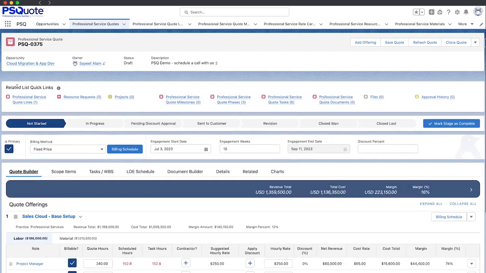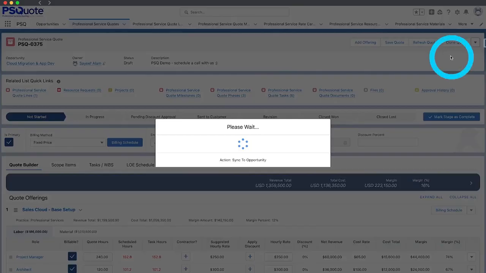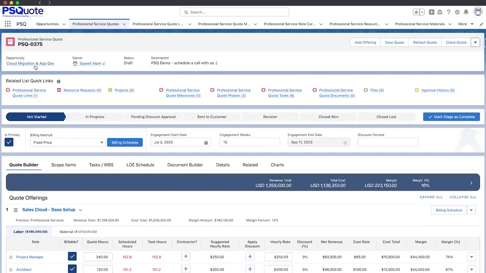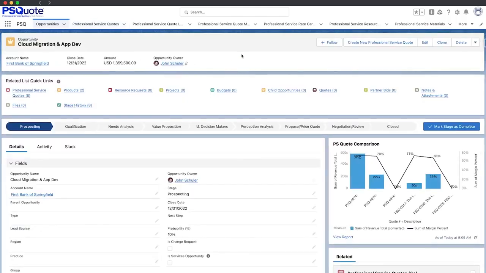Once we have a quote that we're generally happy with, we can sync this to the opportunity. Now let's navigate back to the opportunity and see the new price reflected there in the amount.